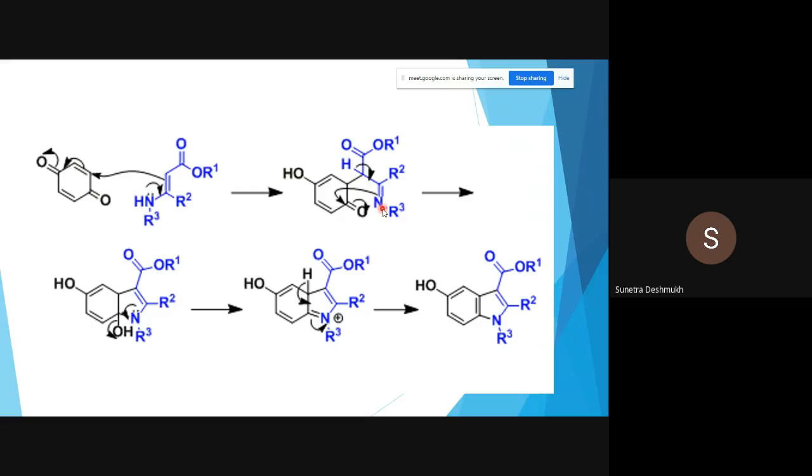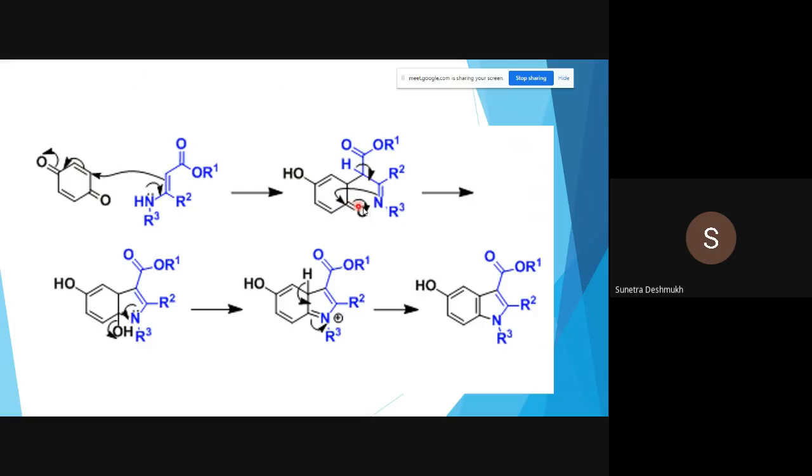Now again the lone pair, again by elimination of this proton. This proton is eliminated, which means definitely that it is getting abstracted by this oxygen atom, which holds a negative charge after rearrangement. So it's easy. The lone pair shifts in between carbon-carbon and carbon-nitrogen, and the lone pair acts as a nucleophile and attacks the carbonyl group.